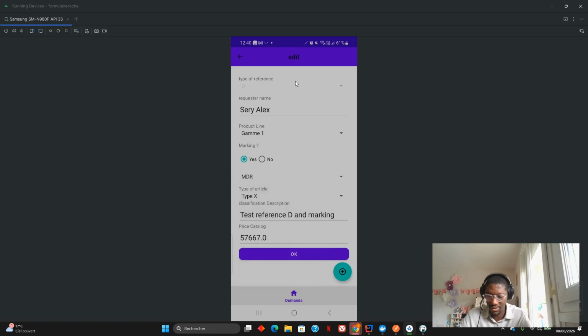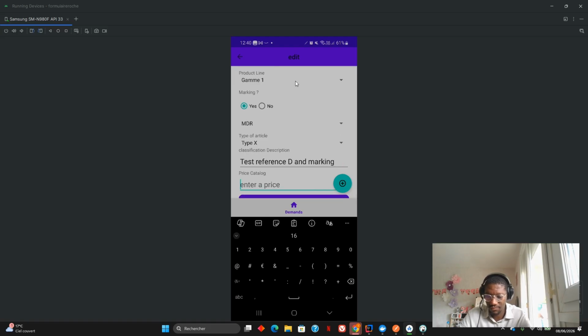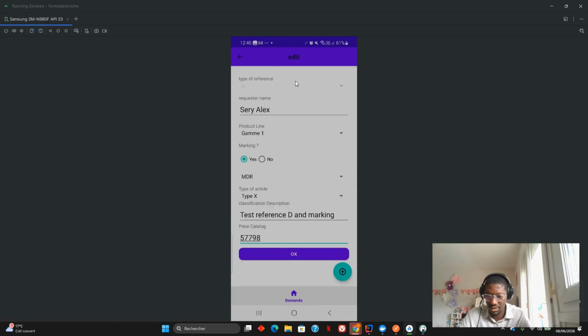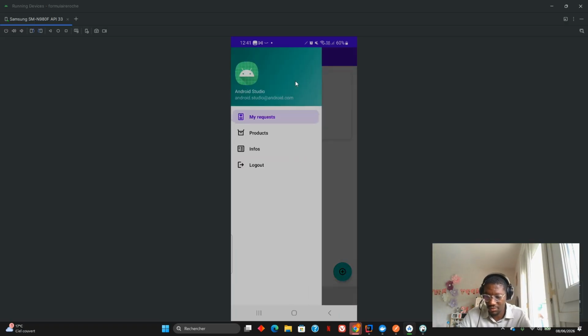Let's do MDR type of article. Let's say this one and change the price also. And okay. Okay, let's send it back. So the request has been sent to pricing and the request has been sent to regulatory affair because the purchase has already validated, approved the request. So here you have to refresh the page or the view so that the button disappear.